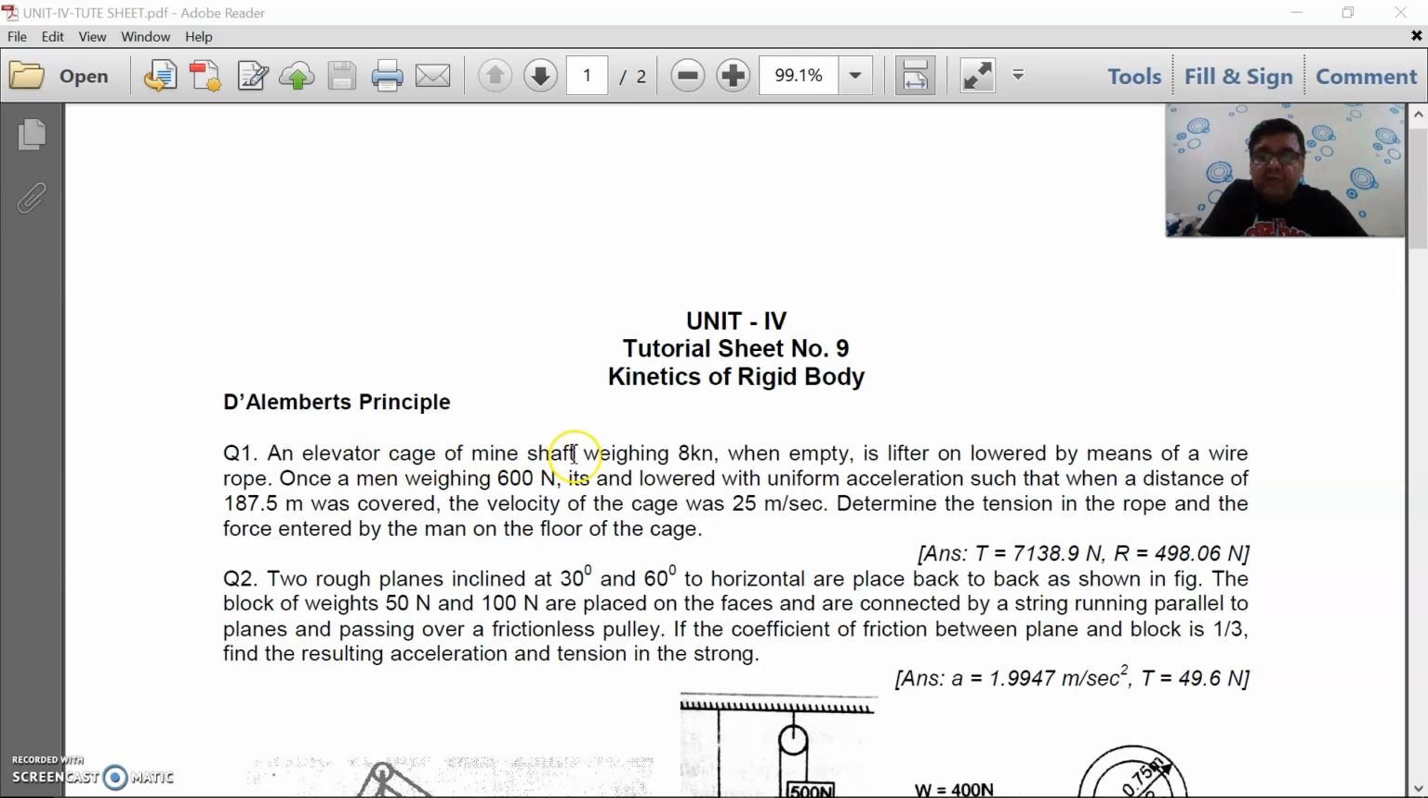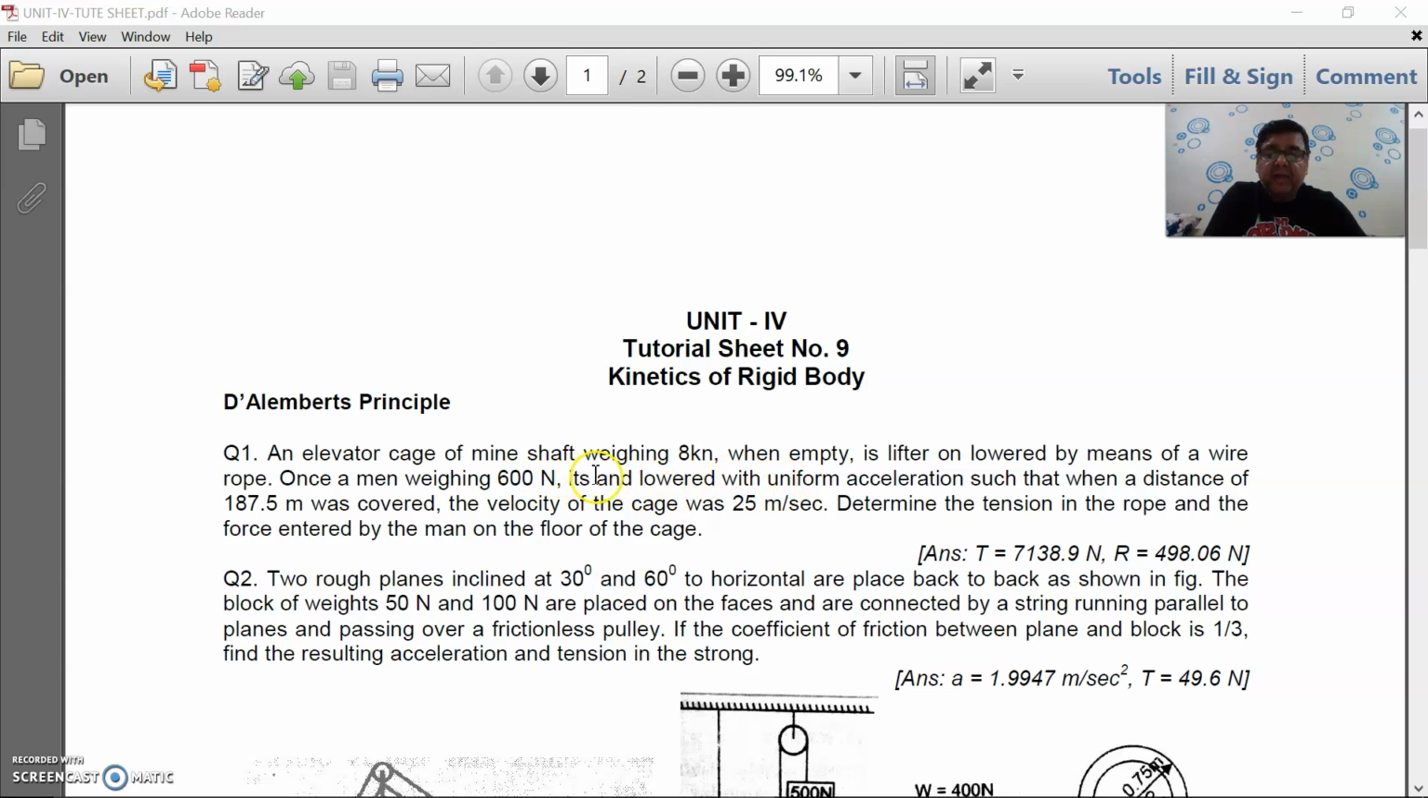An elevator cage of a mine shaft weighing 8 kilonewton when empty is lifted or lowered by means of a wire rope. The weight of the elevator cage was 8 kilonewton. Once a man weighing 600 newton is lowered,